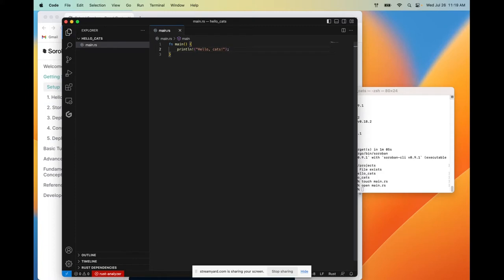Super simple, a couple lines of code. This is our first piece of Rust code that we have ever written. To walk through each piece of the syntax here, our first line of code declares a function, fn, which we're calling main. This main function does not take any parameters.